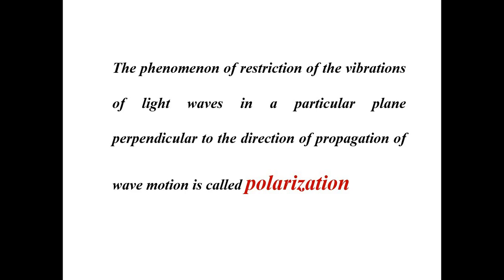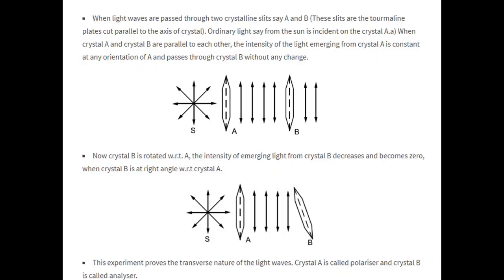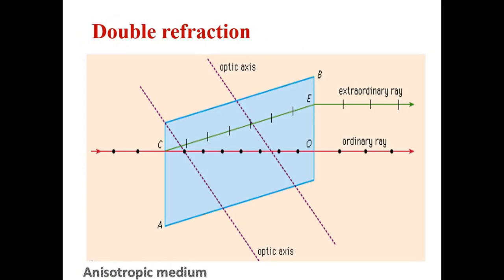Polarization is defined in such a way that it is the phenomenon of restriction of vibration of light waves in a particular plane perpendicular to the direction of propagation of wave motion. Okay, this is one experiment which shows that light has wave nature. So basically with the help of the polarization concept one can say that light waves have transverse wave nature. That particular property of light waves is explained with the help of polarization of light.